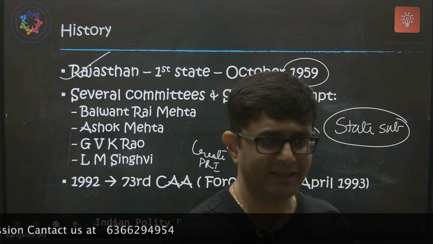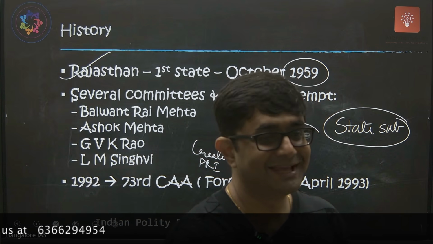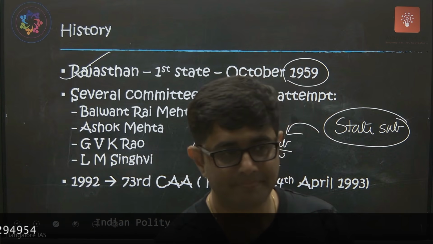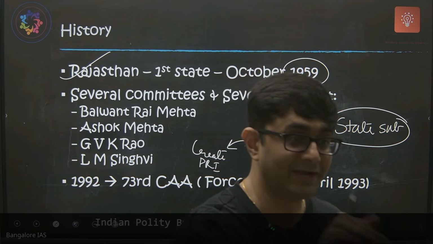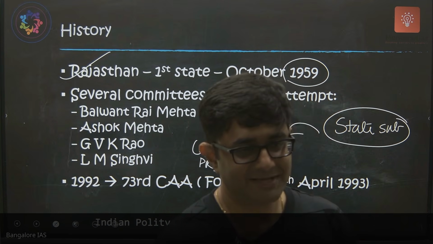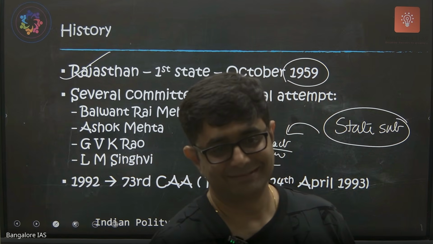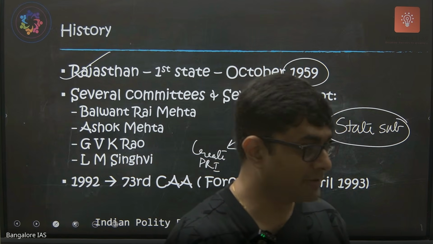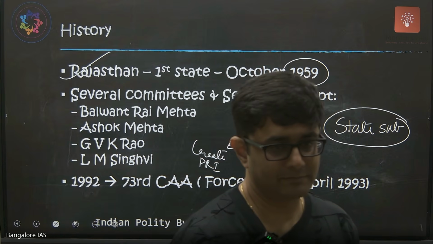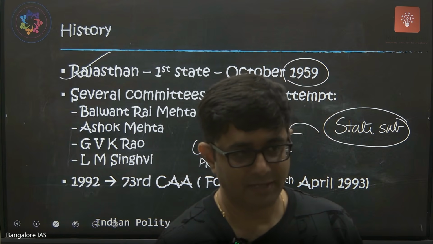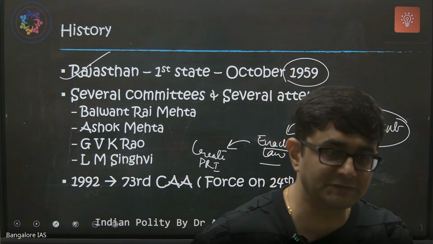Many states made the law, but never implemented it. They made laws, but never gave powers. On paper it was there, but it was not a powerful position.